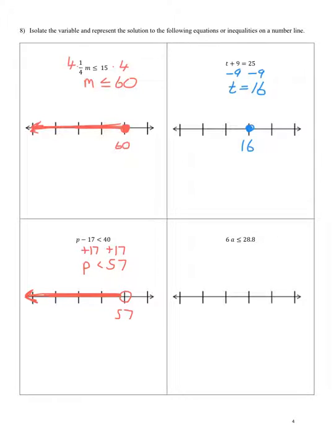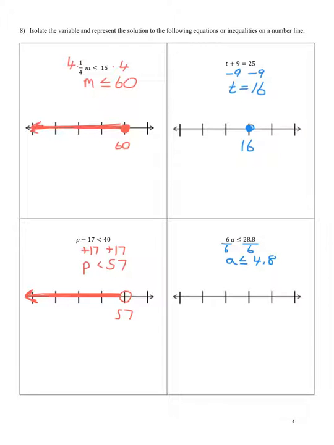And then last but not least, we have 6a less than or equal to 28.8. We have to undo the 6, which is being multiplied, so we have to divide both sides by 6. That leaves us with a less than or equal to, let's see if I can do this in my head, 6 into 28. That's going to give me 4 point, let's see, 6 times 4 is 24, 48. I believe that's going to be 4.8.